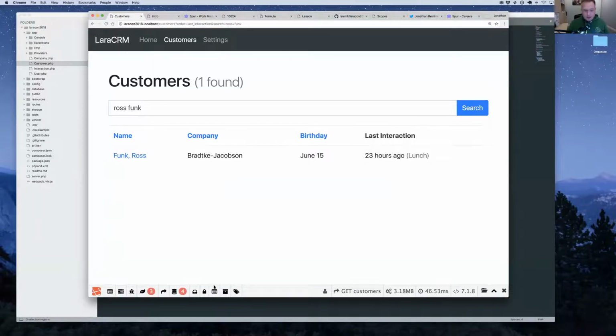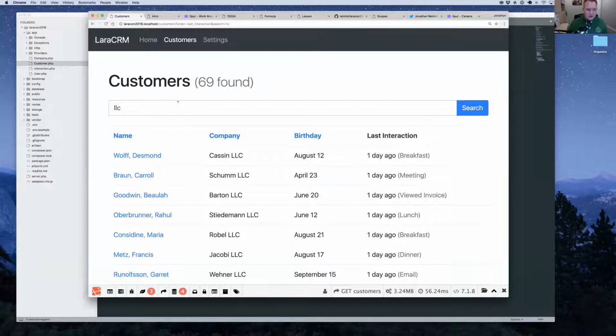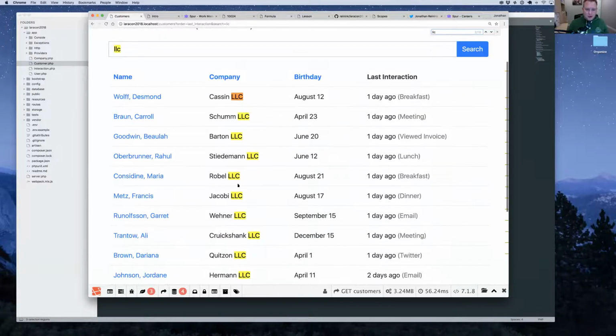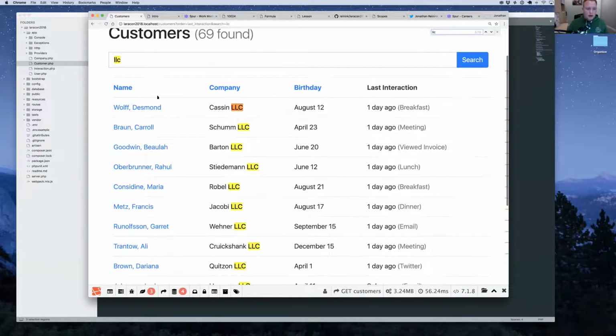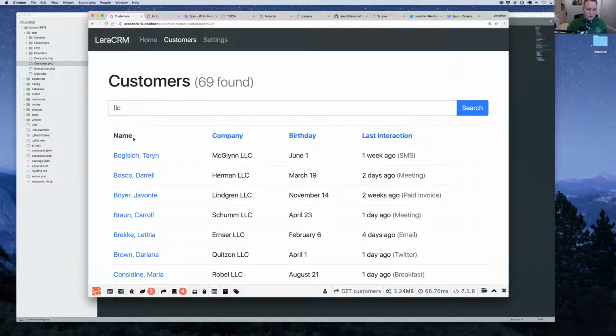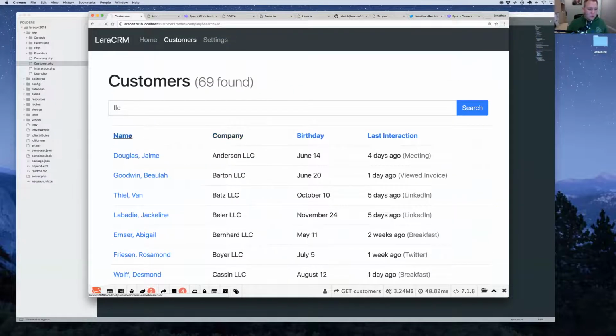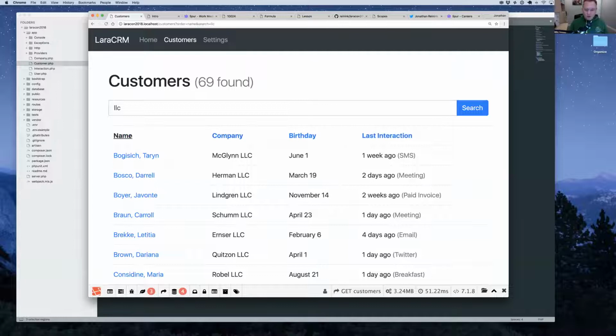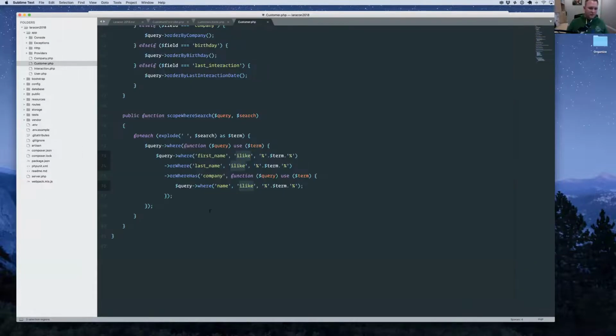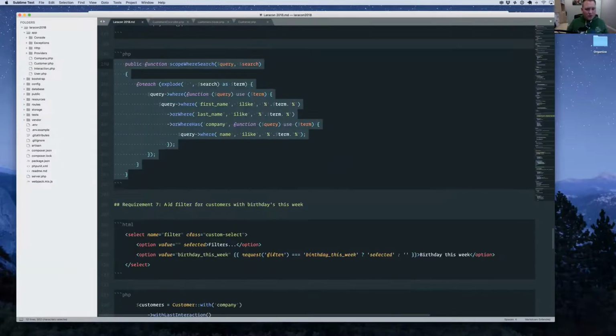We can see that our database queries are still at 4 and our page load, everything's still good. So let's try some other searches. I'm going to type in LLC because I know I have a bunch of companies in here with LLC. That works, all working great, and I can sort by this and my sorting will be maintained. Pretty good, right? Pretty simple. It took very little effort to get this search implemented, and it's all working in the database layer and really fast. Okay, moving on. What's the next feature?